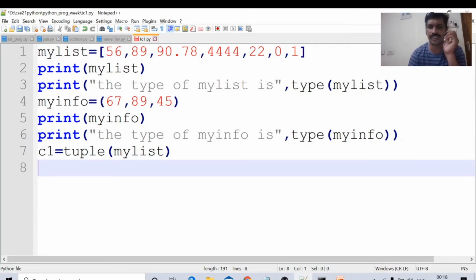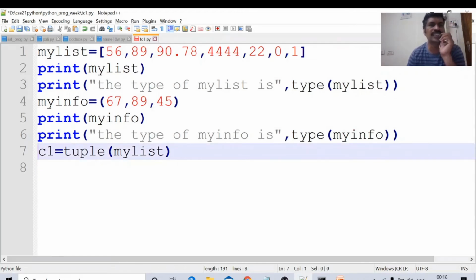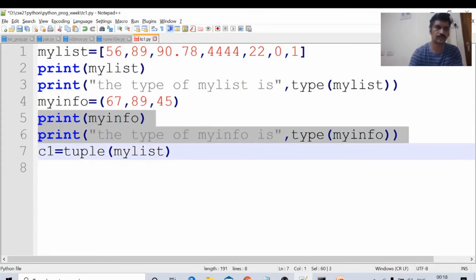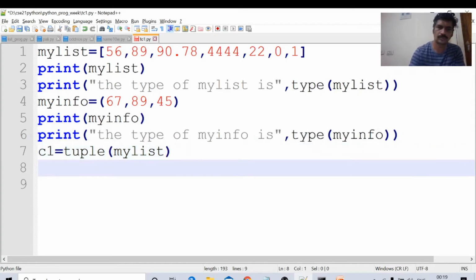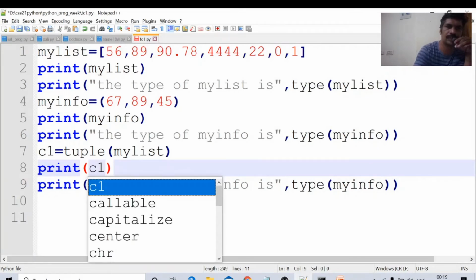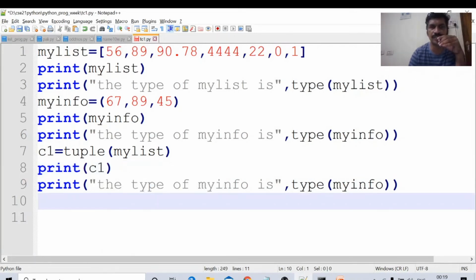This is a very important one. List can be converted into the tuple using tuple. Now I am printing the C1 values, the tuple values. Print C1. C1 means all that list values converted into tuple.